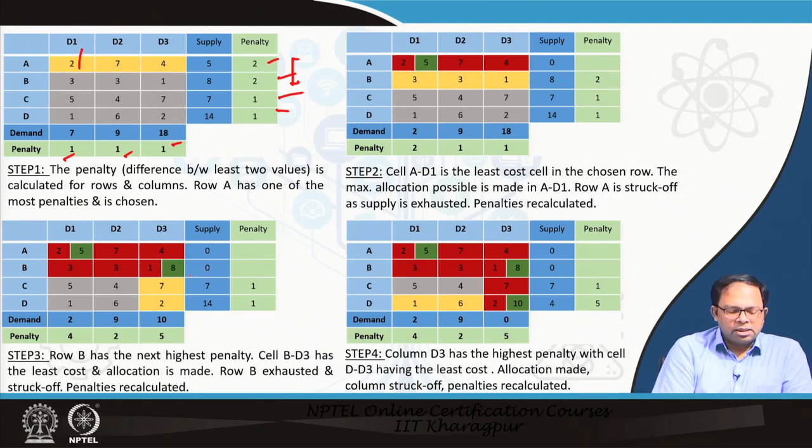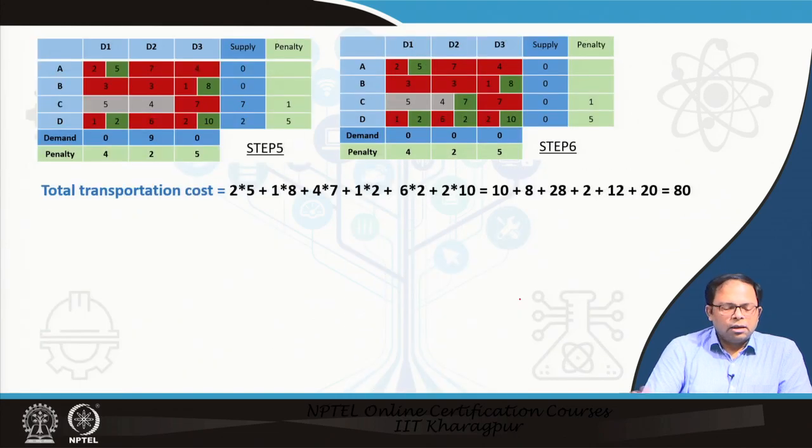Then we can repeat those steps, and over here you can see that only these two values remain. All the other rows are already taken out. So these 4 rows are there. Again we calculate the penalty. Out of 1, 5, 4, 2, 5 is the highest penalty, and that means we will choose this row. And again allocation is done. So 2 is being allocated over here, and that leaves us with 5 and 4.